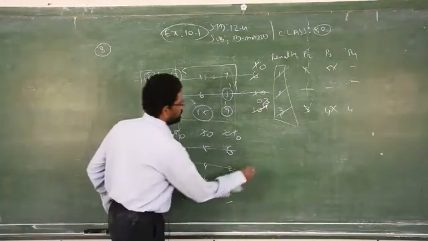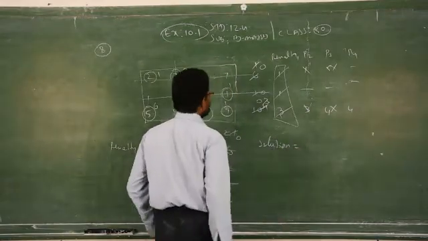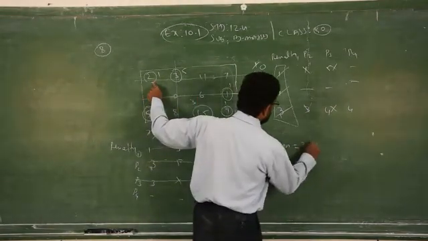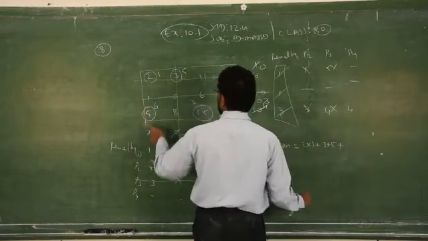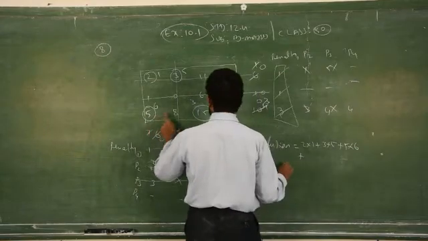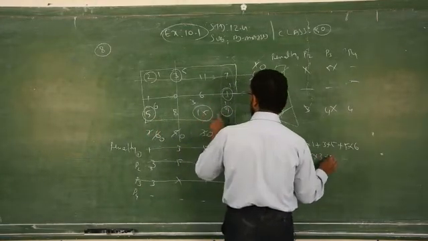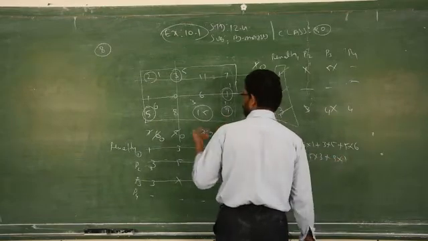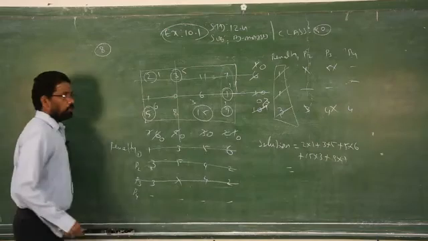Now the solution is, what are the numbers circled? 2 into 1 plus 3 into 5 plus 5 into 6 plus 15 into 3 plus 9 into 1. That's the answer. So just multiply and see, you will get the required answer.